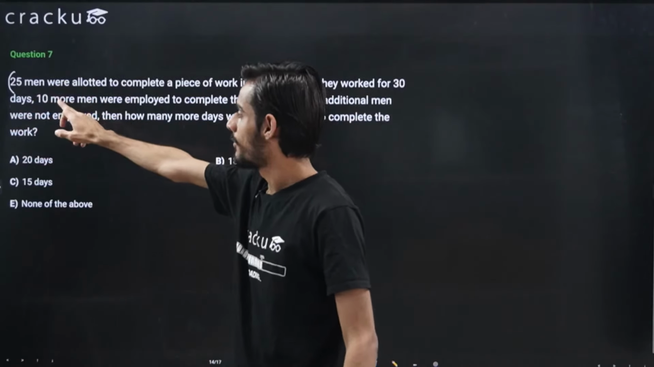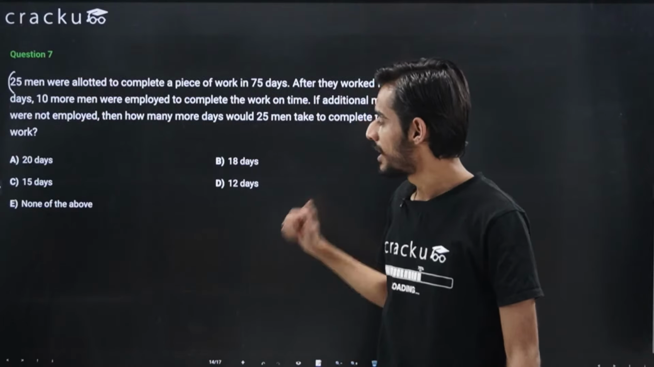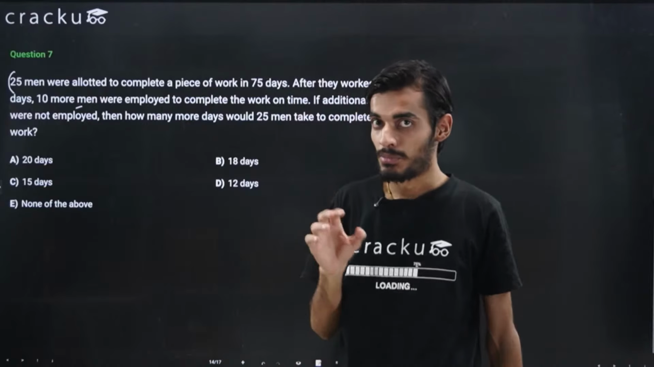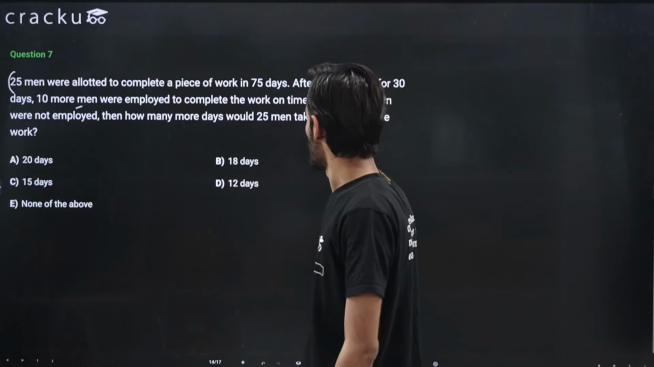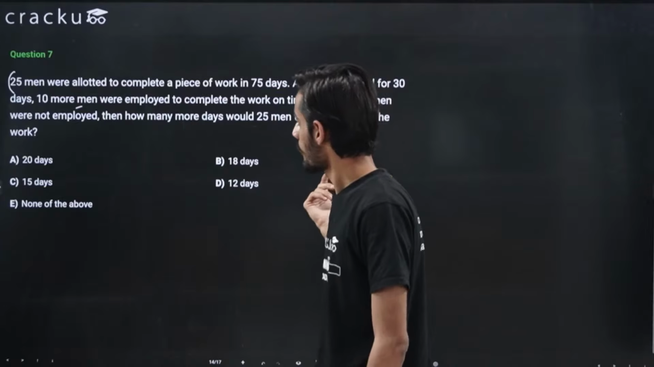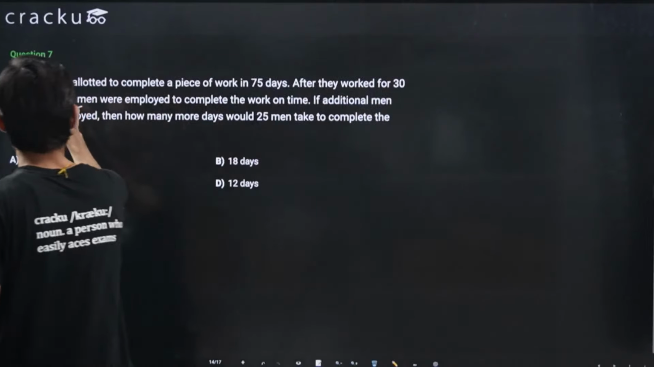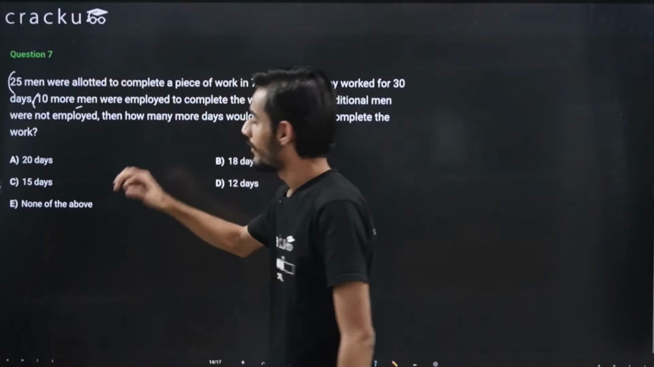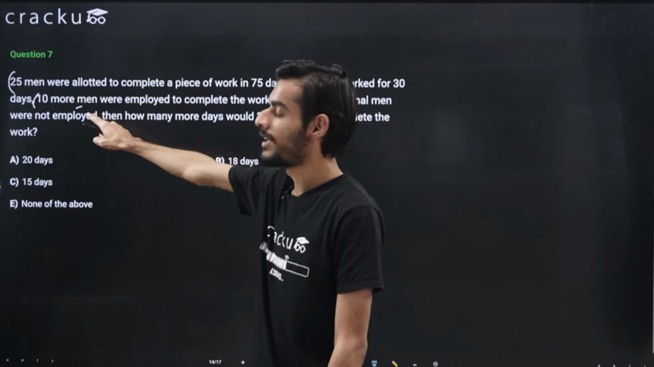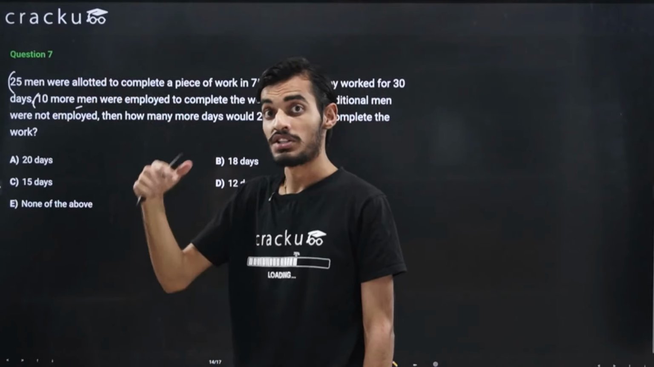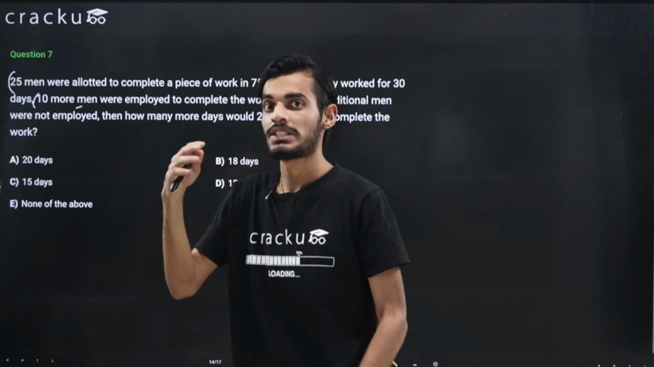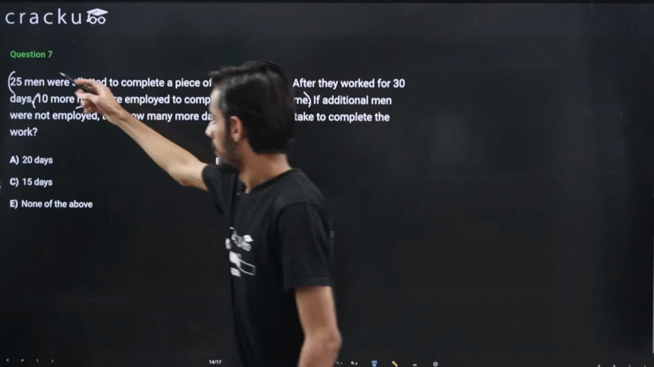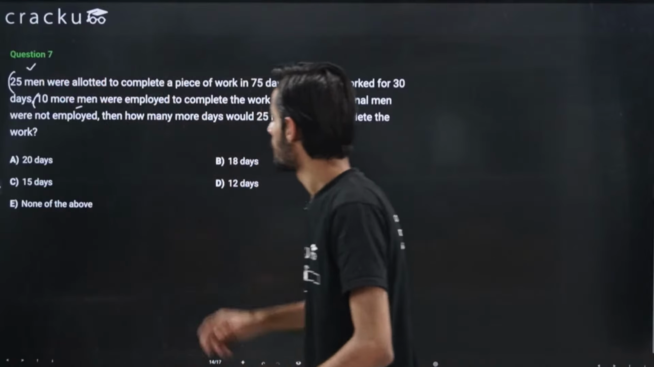So 25 men are working for 75 days, but because some work has been done by the additional 10 men, there is no extra time and the work is getting completed on time, right? So what we can essentially derive from this condition is that whatever extra work these 10 men are doing is the extra work that the original 25 men would have done after the 75 days, right? So what does that mean? See, try to understand this, because this is very important.